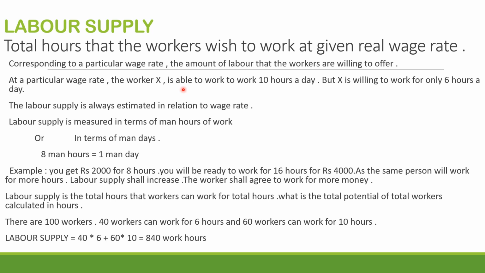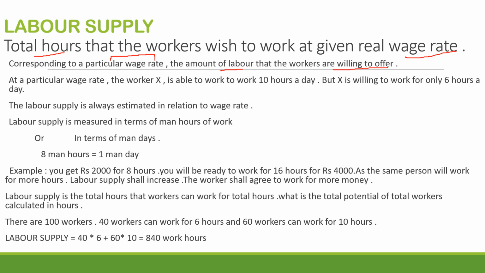In simple terms, labor supply is the total hours that the workers wish to work at a given real wage rate. Now there is a wage rate prevalent in the market. Upon that wage rate, how many hours are you willing to work? Is the worker willing to work? So what we are going to consider here is the given wage rate which is prevalent in the market, and how many hours will that worker work for. Corresponding to a particular wage rate, the amount of labor that the workers are willing to offer.